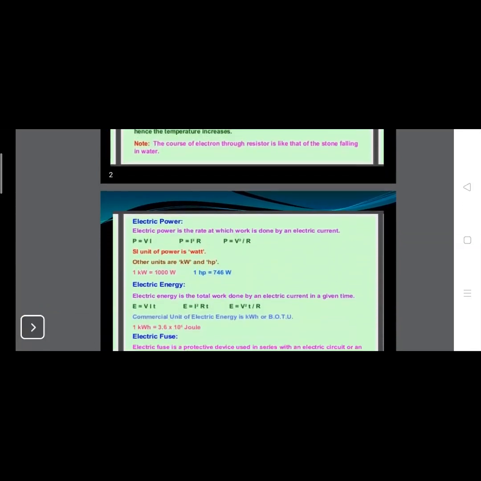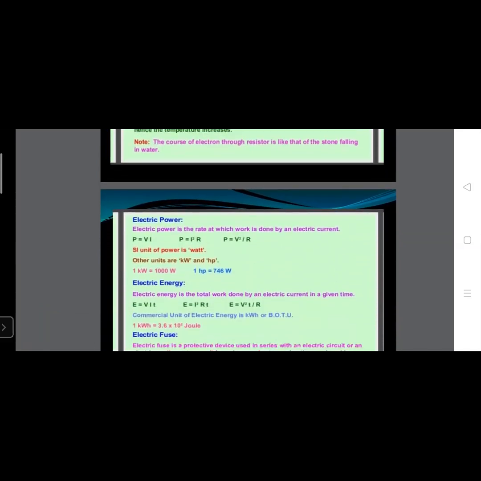Now what is electrical power? Electric power is the rate at which work is done by any electric circuit. You are already aware of the term power. What is power? Power is the rate of doing work. Now what is electrical power? The electrical power of an electrical device is defined as the rate at which work is done in maintaining a current in the device.